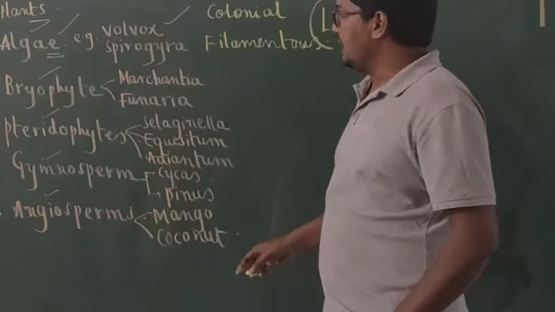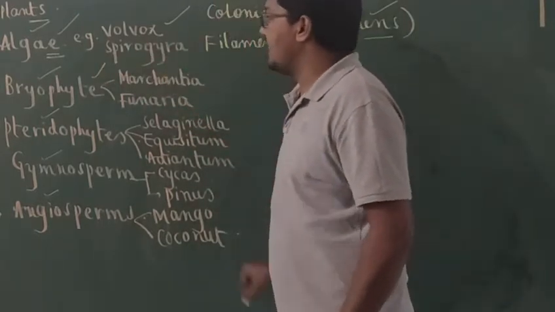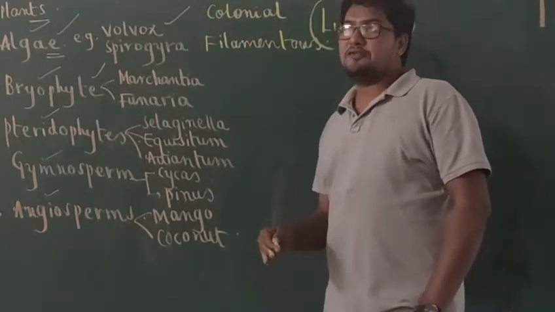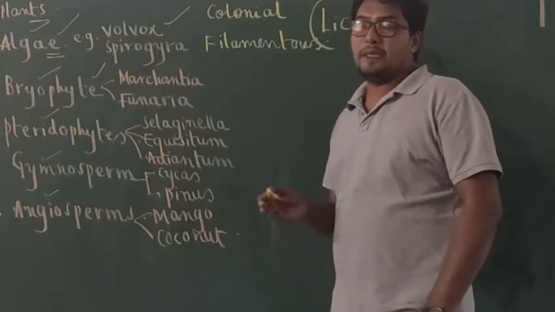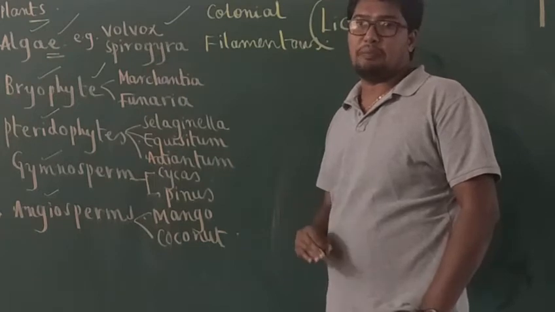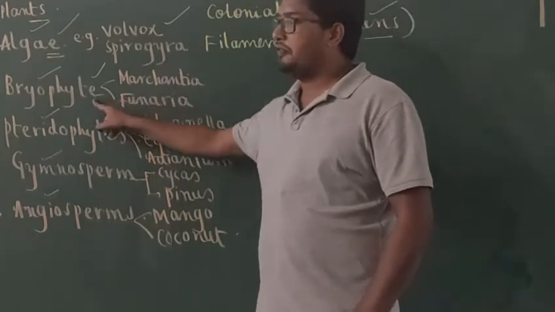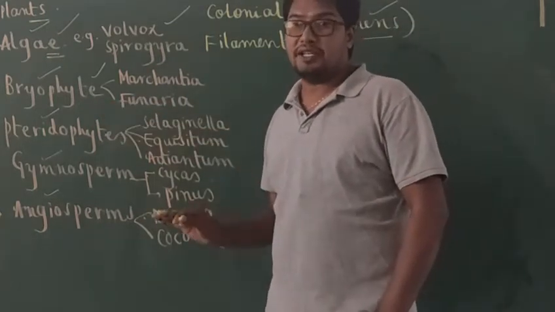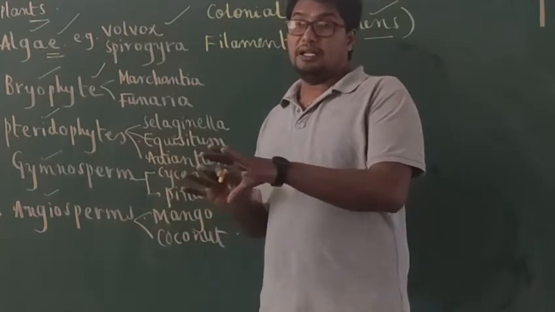Next, coming to bryophytes. I already told you bryophytes fall under the category of what? Thallophytes, and they fall under the category of avascular plants, because in bryophytes the body is not differentiated into root-like, leaf-like, stem-like structures.